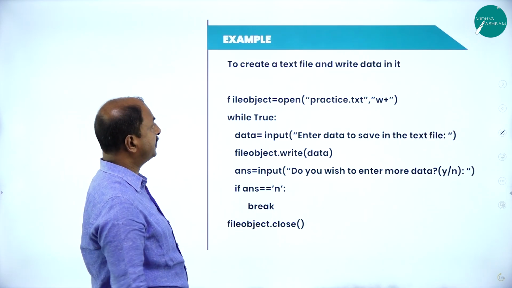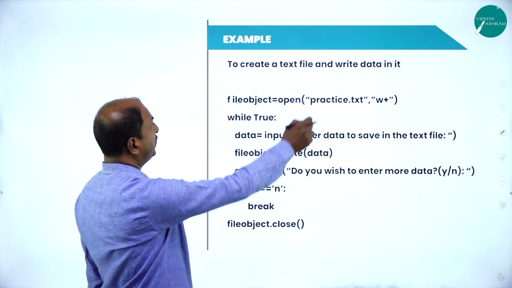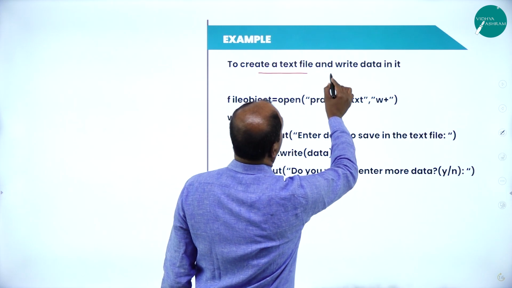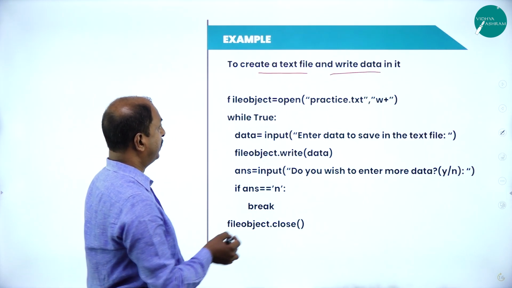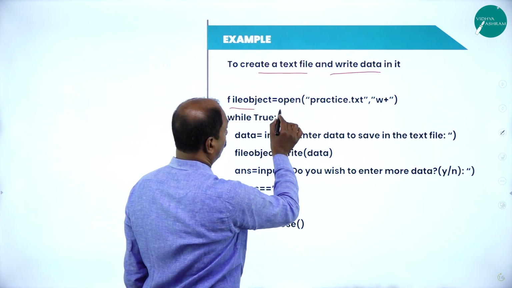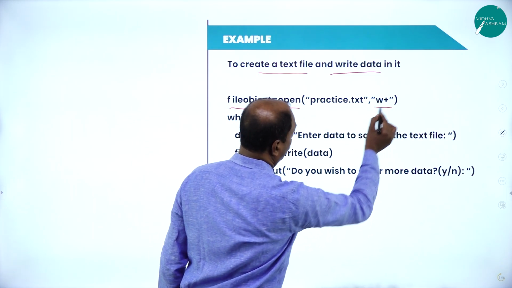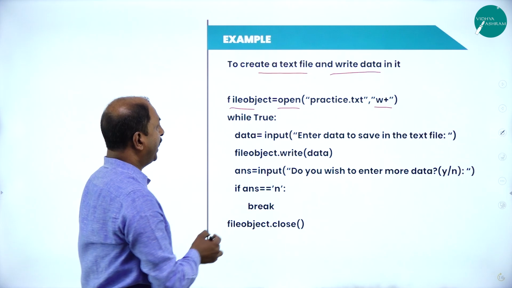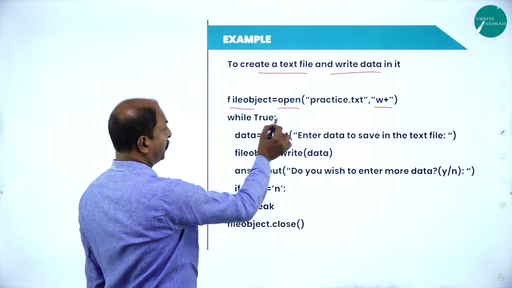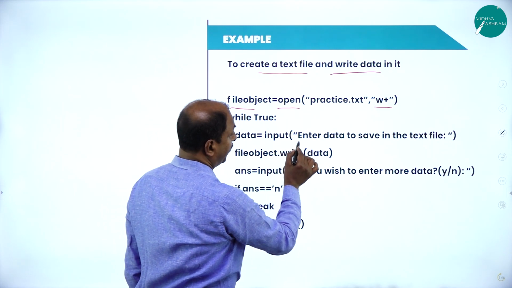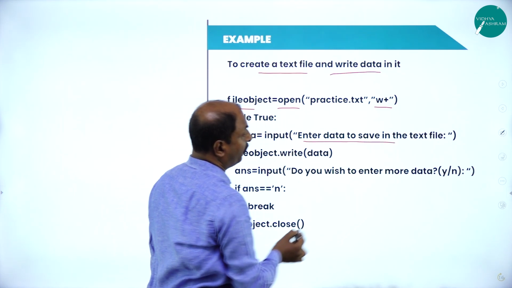In the next slide, see the example of this. This is a general example to read and write data into a text file. As we have seen, the first step is to open the file in write mode, w+. And here we are using a while loop, a looping structure. While True: data = input, enter data to save in a file.